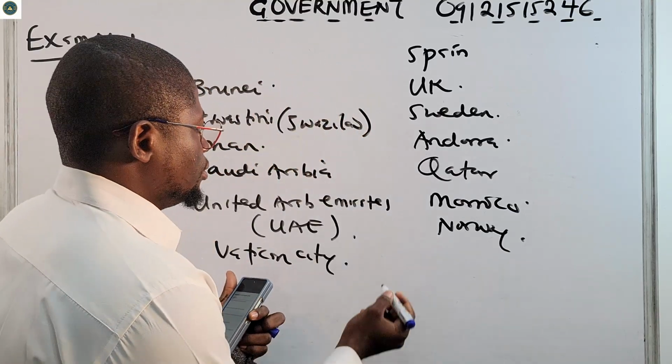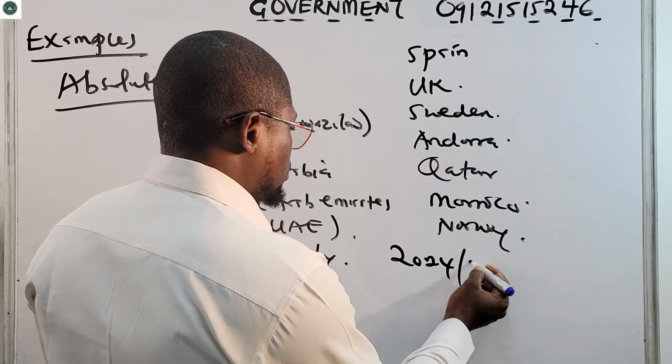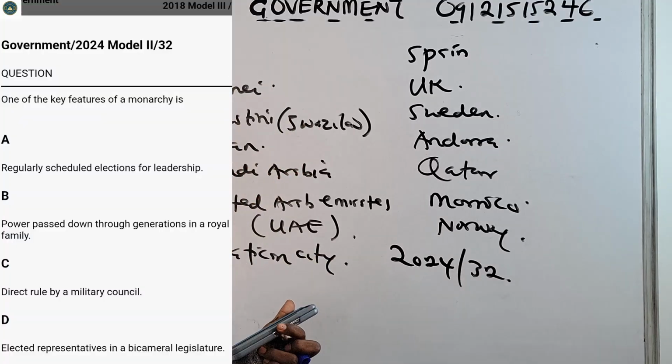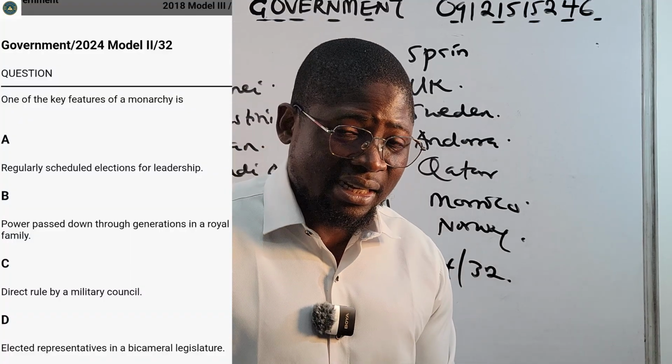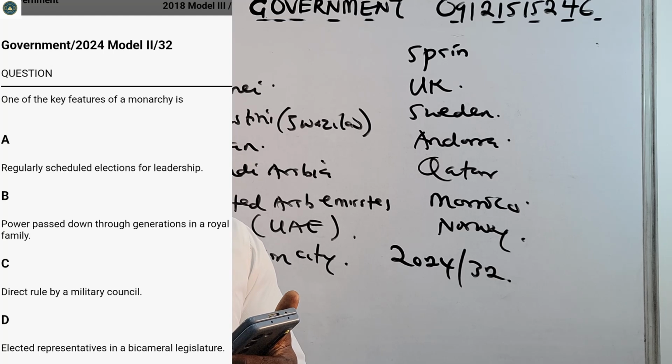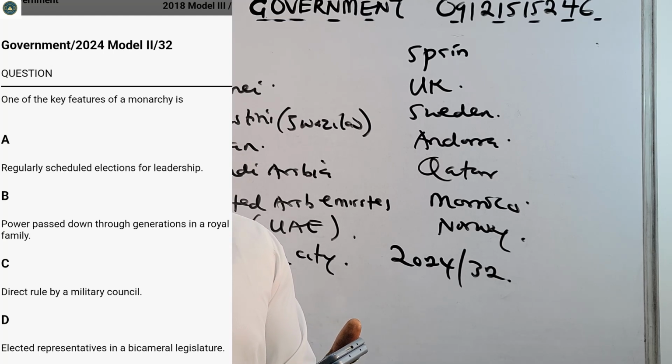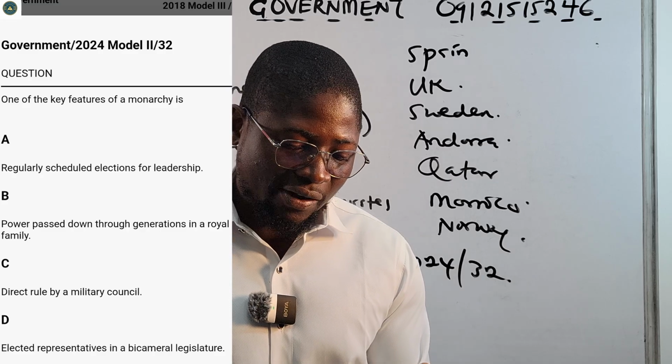2024 number 32. It says that one of the key features of a monarchy is regularly scheduled elections for leadership. Is that true? No. B is power passed down through generations in the royal family. Correct. C is direct rule by military council. No. D is elected representatives in a bicameral legislature. The correct answer is option B, power is passed down through generations in the royal family.